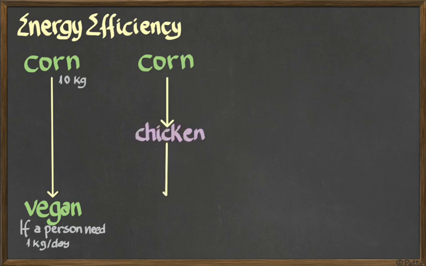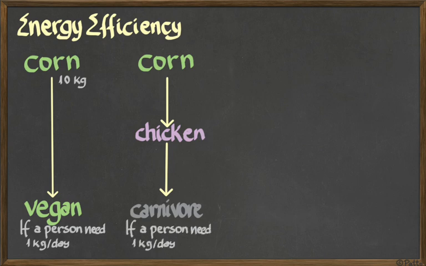But what if we have a carnivore? What if we have corn feeding chicken, feeding a carnivore? And this carnivore also needs to build 1 kilogram of body per day. In that case, this carnivore is going to need 10 kilograms of chicken, because energy is lost and 10% passes. And to make those 10 kilograms of chicken, you're going to need 100 kilograms of corn.